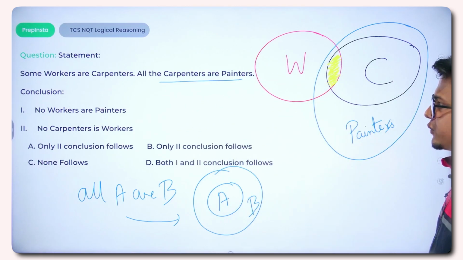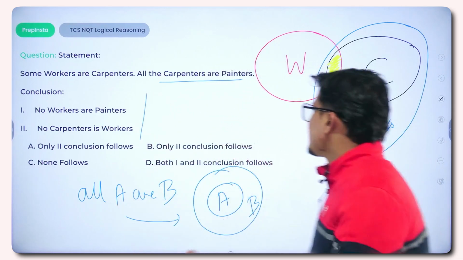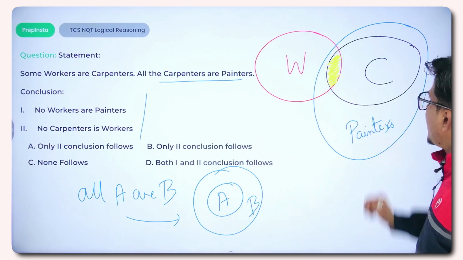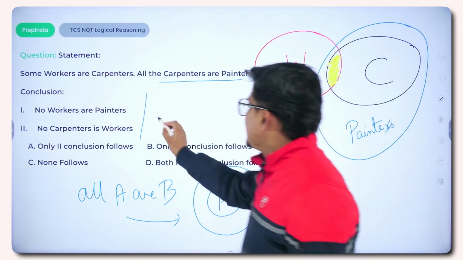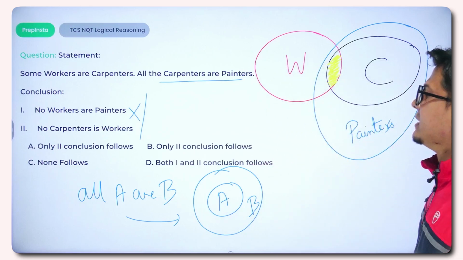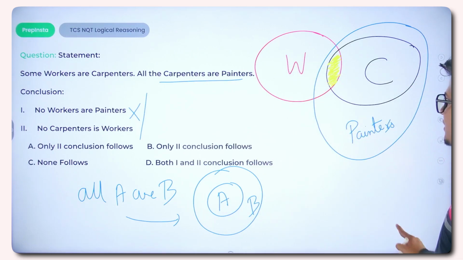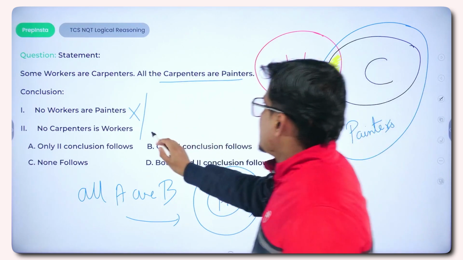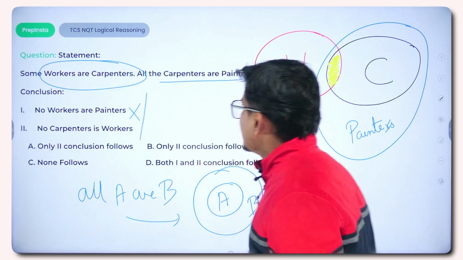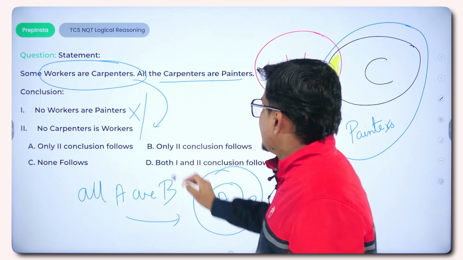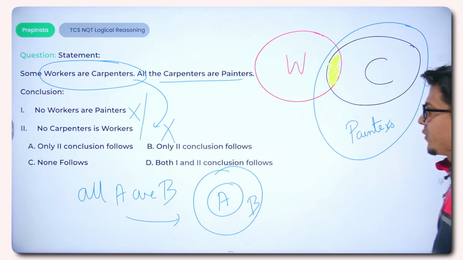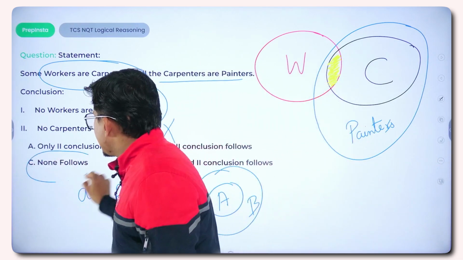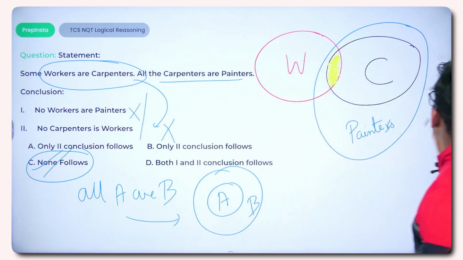Now we have to work on the conclusion part. No workers are painters, right? But workers and painters are both sharing a common part, they are intersecting here. So this statement goes wrong, this can't be possible. The second conclusion is no carpenter is worker, but here we are given that some workers are carpenters, so it is denying the given statement. So this conclusion is also wrong. That means both of the conclusions are wrong, so option number C would be the right answer to your question.